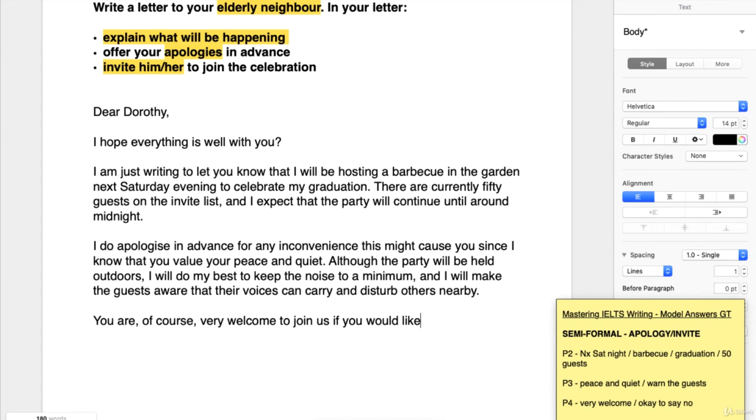Now, a couple of things happening here. The first is that we have more conditional grammar, which is great for the complexity score in grammatical range and accuracy. And the other thing is that we're not putting too much pressure on the neighbour to come. We're saying join us, but only if you want to. You shouldn't feel compelled. And notice you don't need to write to join. Obviously that is implied because we can see it over here. So that's the first thing, clear invitation. So we're meeting the task requirements. And then, as I said, maybe a very cultural British thing, but we're going to continue not to put too much pressure on the neighbour. So we first of all want to say it would be great to see them.